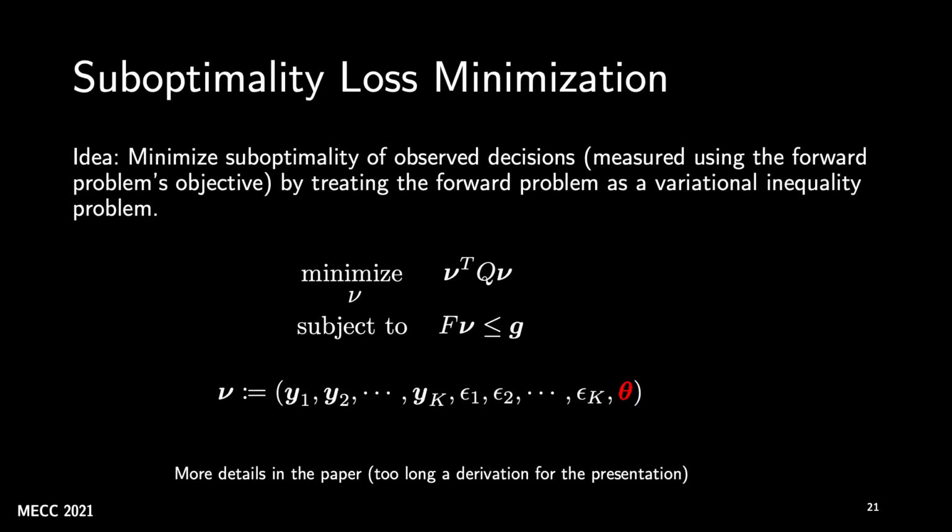This algorithm is based on minimizing the suboptimality loss. This approach looks at the forward problem as a variational inequality problem and tries to minimize the suboptimality of the observed decisions. The approach for inference in this case can also be formulated as a QP, and it looks simpler, yet to arrive at this approach there are a lot of moving parts involved. So I will defer the rest of the details to the paper, because this method is rather involved and too time-consuming for the presentation.